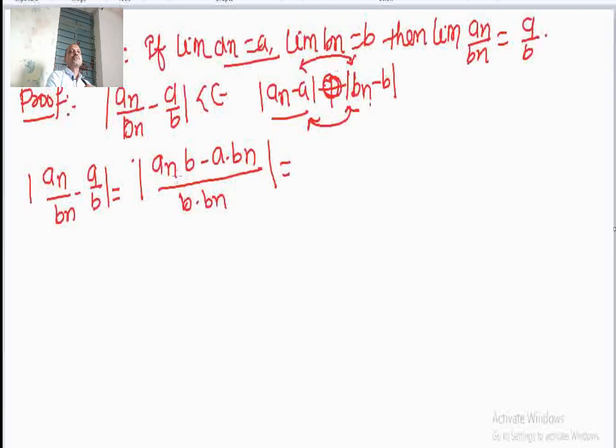So, in order to get an minus a, I need a, right, and this b should be common. You can see that if we add and subtract a into b, then I will get an minus a. So let us add this and let us subtract this a into bn.